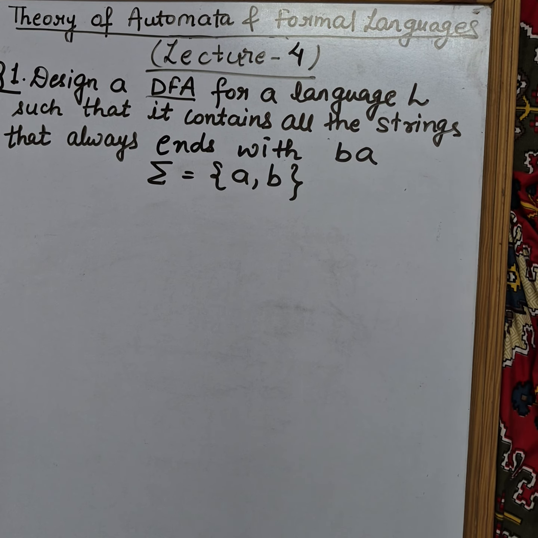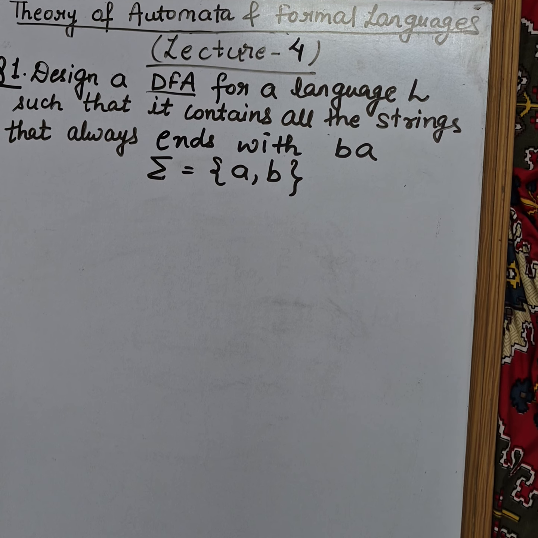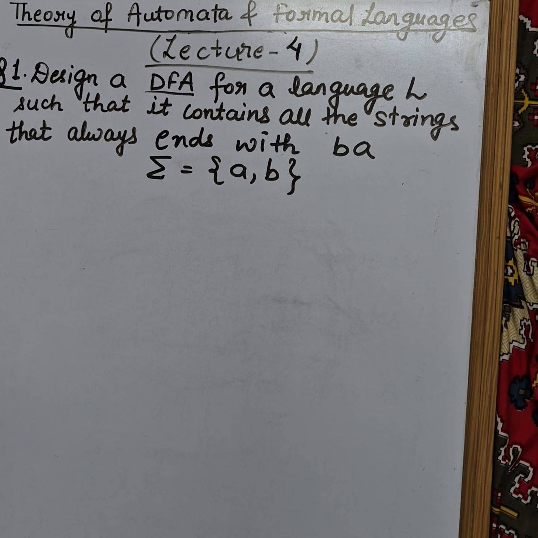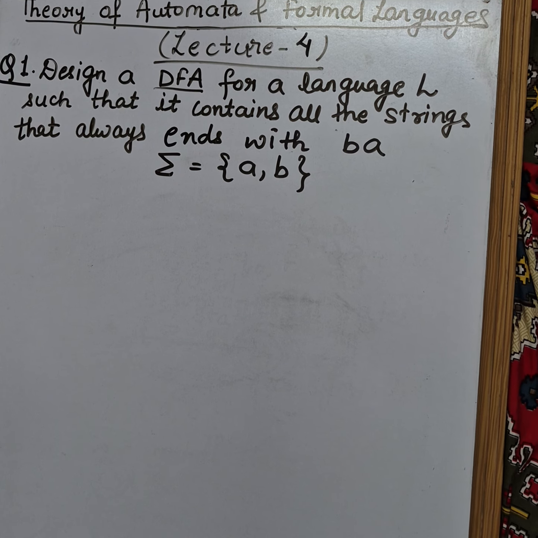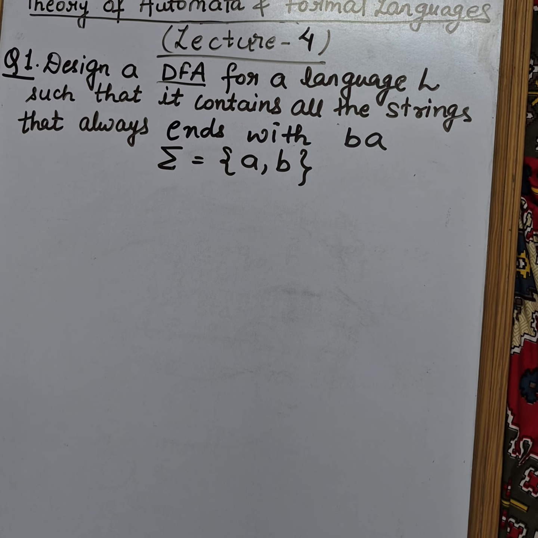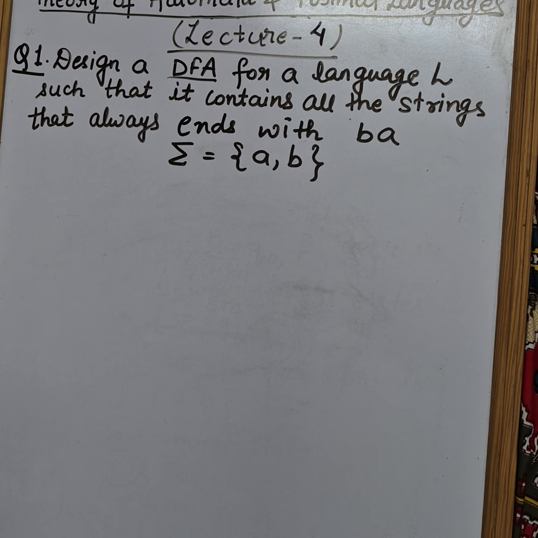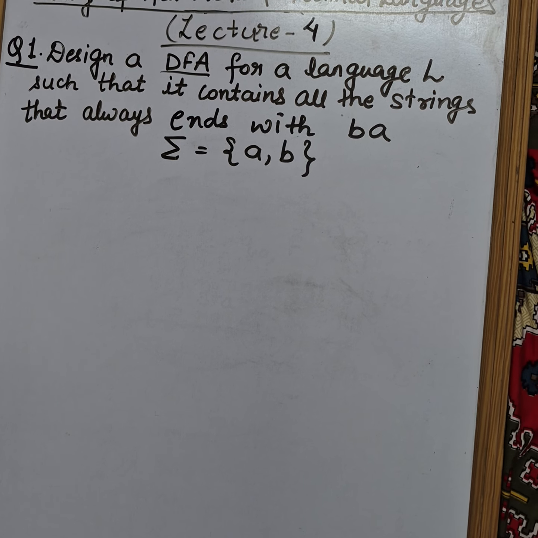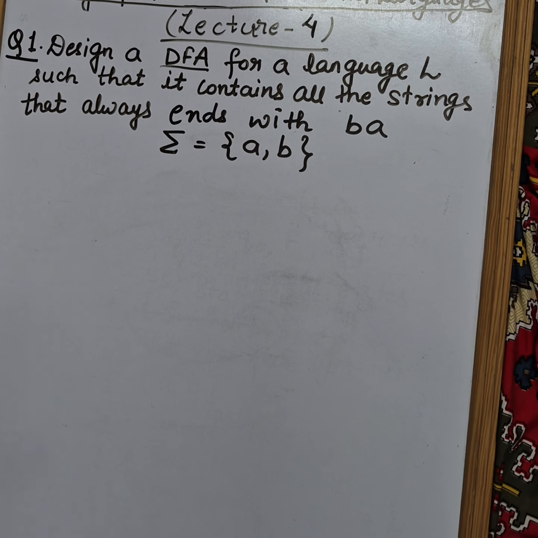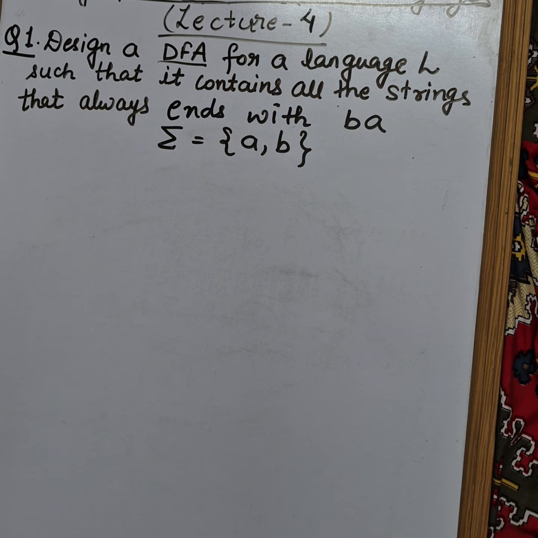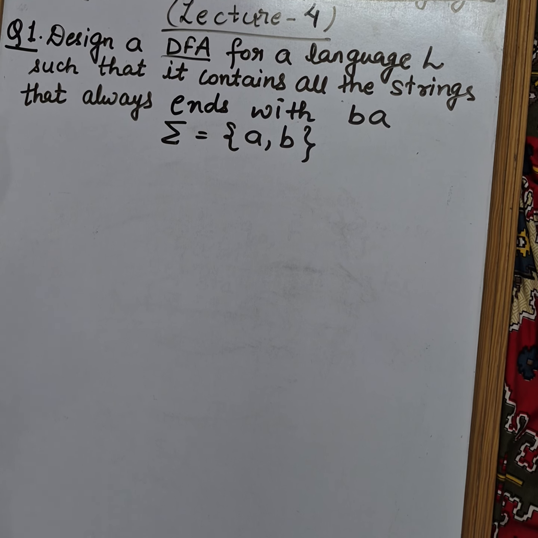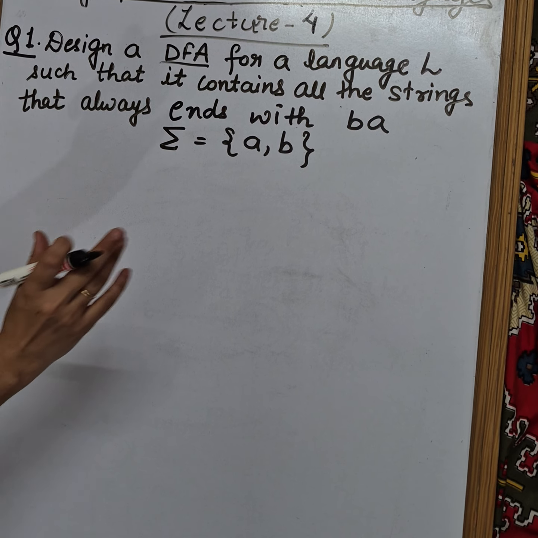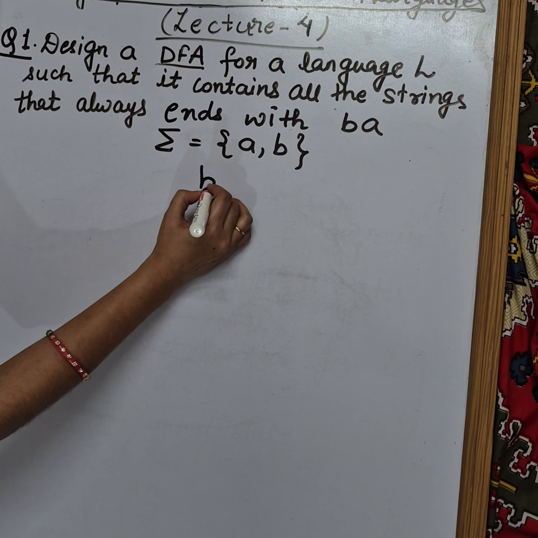In the last class we solved a question on deterministic finite automata. I have another question for you. It says design a DFA for a language L such that it contains all the strings that always end with BA. In the last class we did ending only with B, right? This time we have ending with BA. I told you that you need to figure out the minimum string that should get accepted. So what is the minimum string that would get accepted for such a language? It would be BA, right?